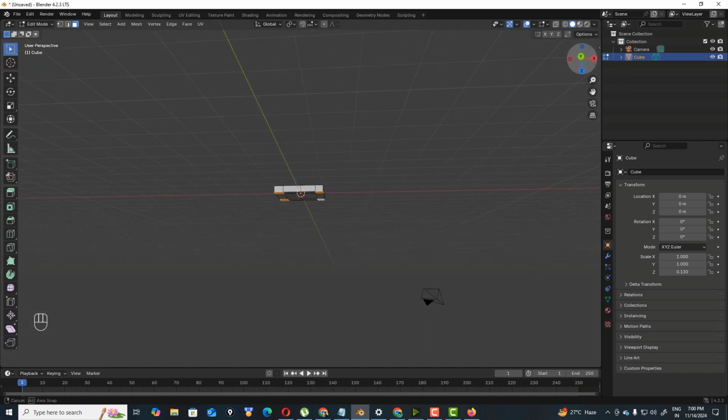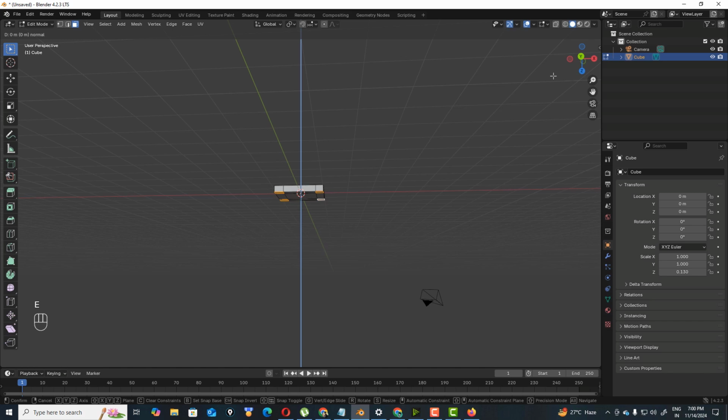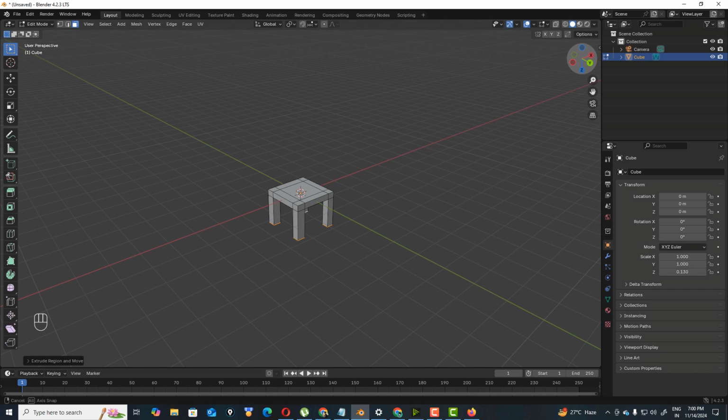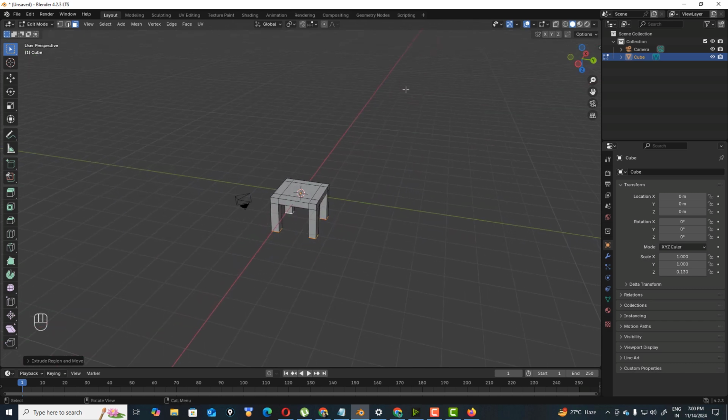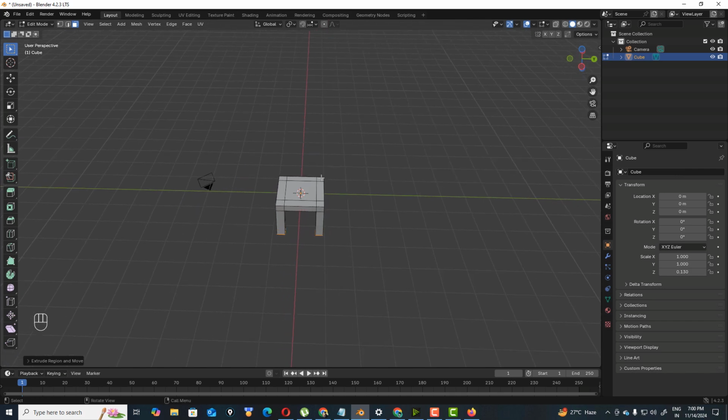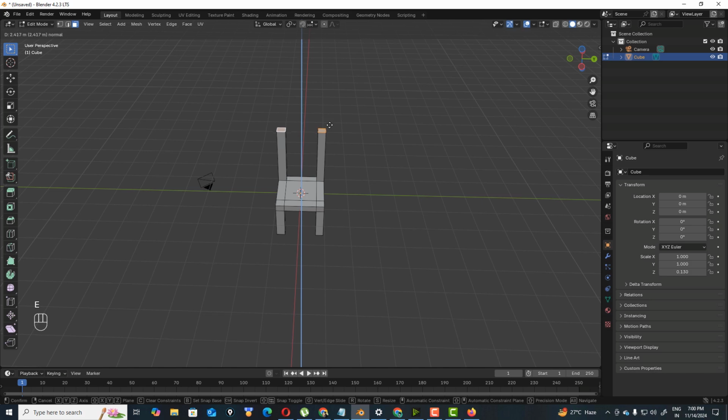So I get faces, and hit extrude like this. So we get the four legs, something for the sitting arrangement. Also, face, face, and extrude up. So here we have it.